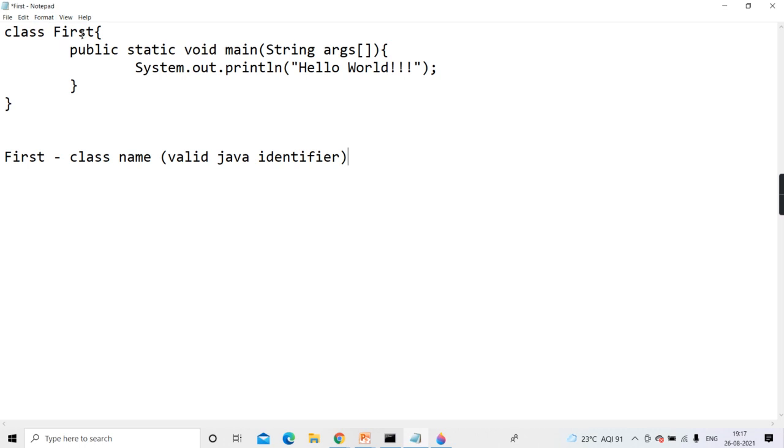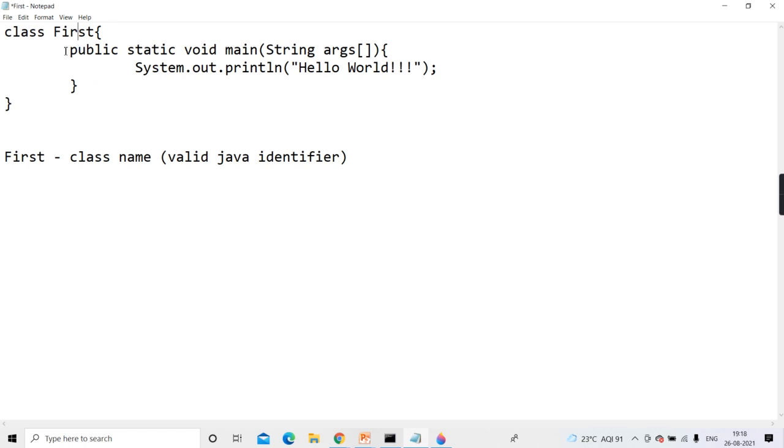So class is identified by its class name. Remember, Java has its identifier naming rules. What are those identifier naming rules of Java? Again, a topic will come on it. But at this moment, remember, first is the name of the class, and it should be a valid Java identifier, following the Java identifier naming rules. It's not going against the rules.